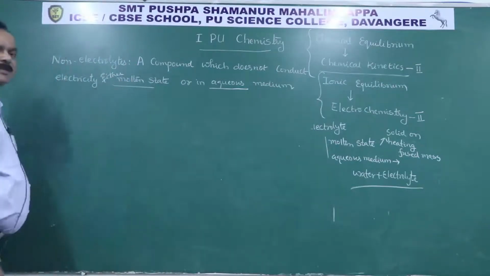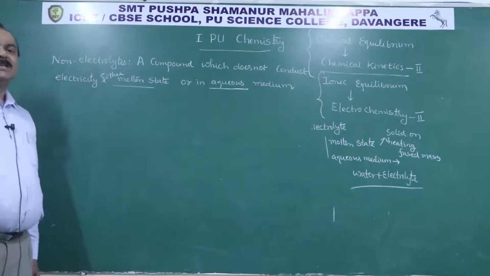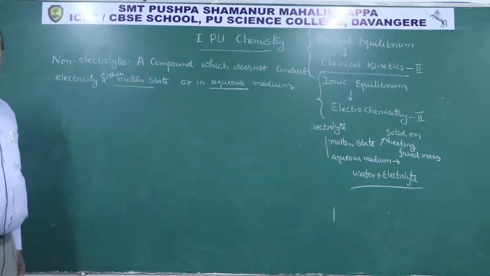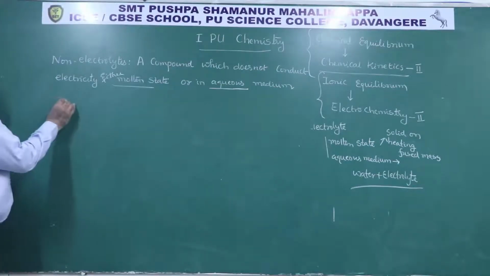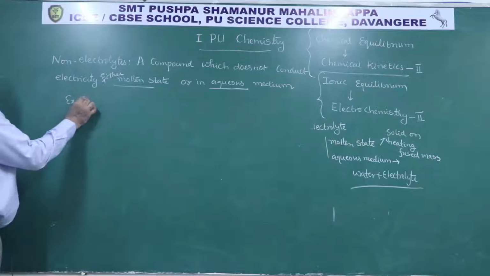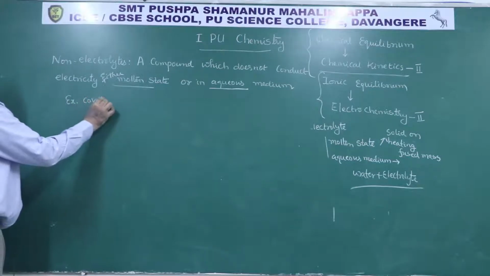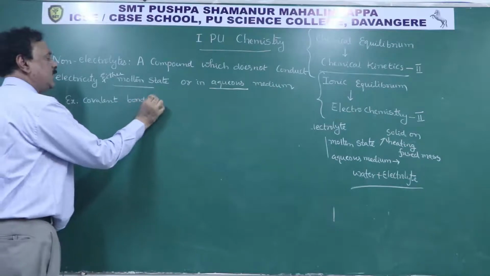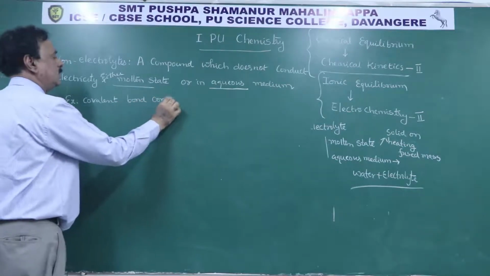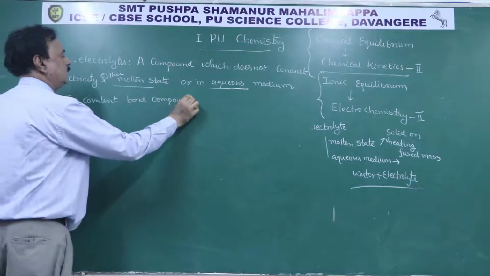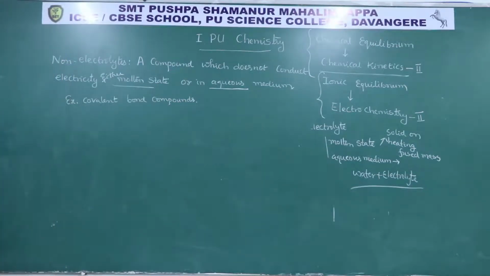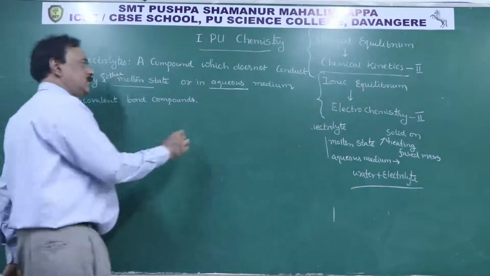Do you know what is molten state? That is a fused state. When solid substances are heated, they give rise to the molten solution. Here, examples are usually covalent bond compounds. Good examples are urea, glucose, benzene,